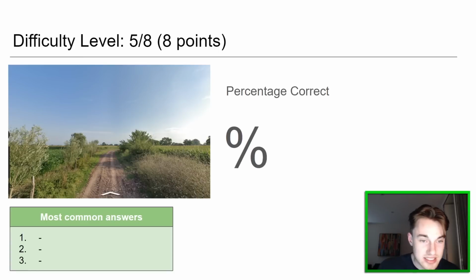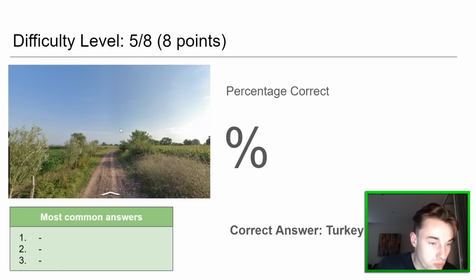But let's see. This one was Turkey, okay? I think Austria's not a bad shout. The rockiness and the fence here makes sense, but it's very difficult. Yeah, it makes sense. That one's gettable, but apparently less people got it right than the last one, so pretty wild.